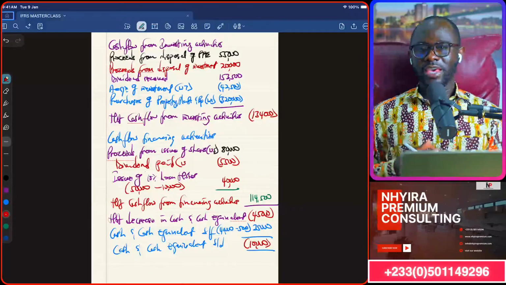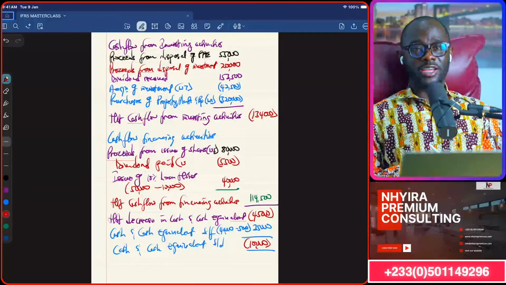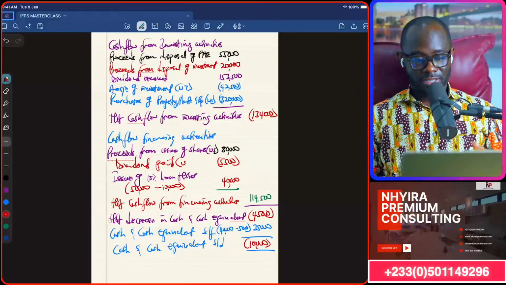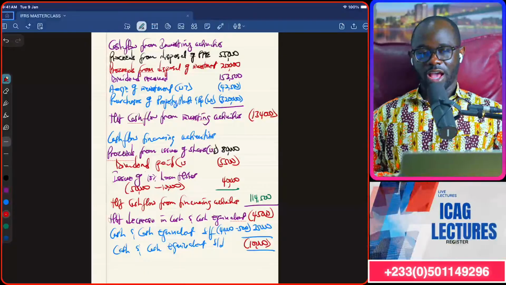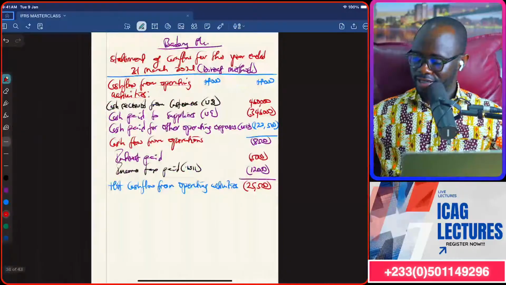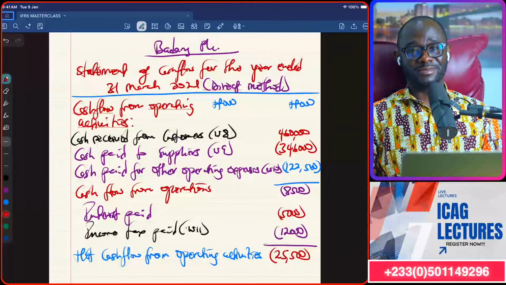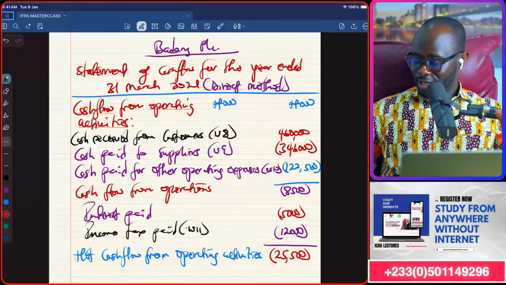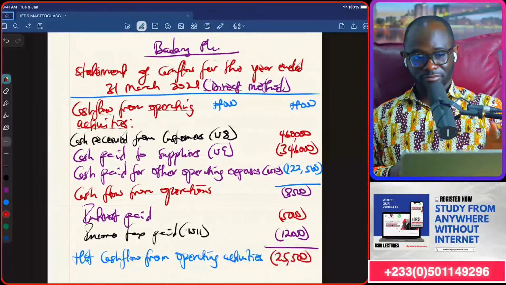So this is May 2024 financial reporting, ICAN, Institute of Chartered Accountants of Nigeria, financial reporting skill level paper, direct method for preparation of the cash flow statement. That's the idea there. So that's what we need to understand.